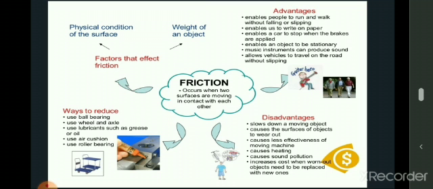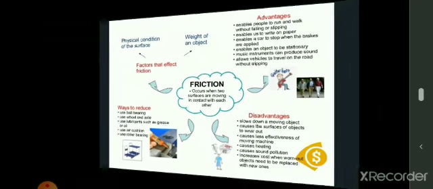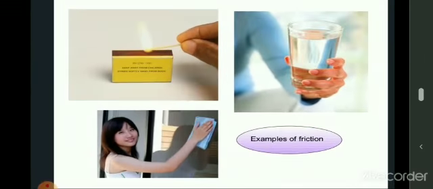That is the disadvantage. So we say friction is a necessary evil. Here you can see a few more examples where friction is applied. When you rub a matchstick, due to friction it lights up. When you are holding a glass, there is friction between your fingers and the glass.